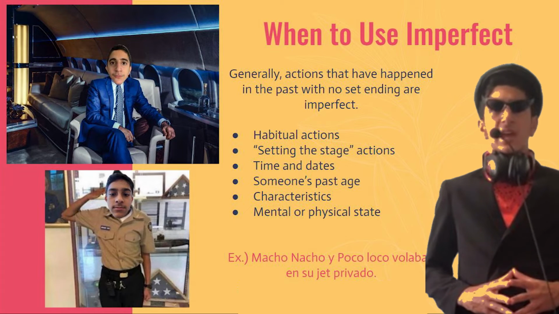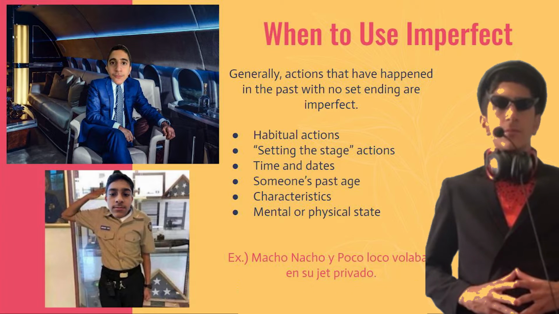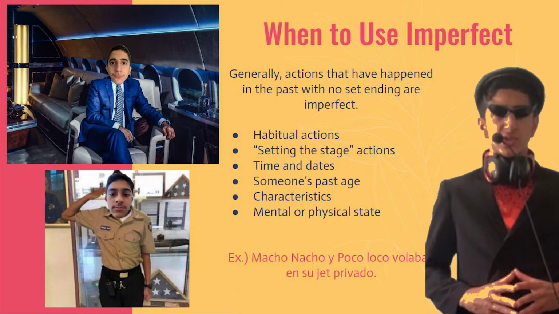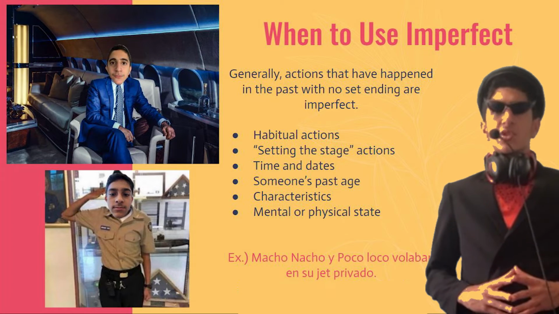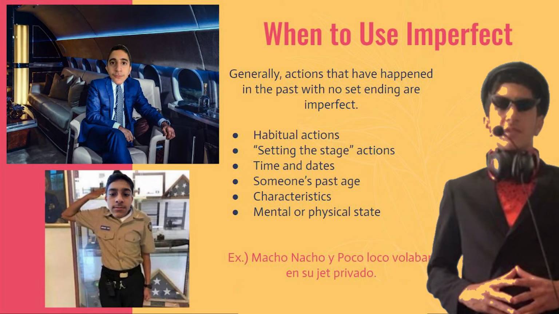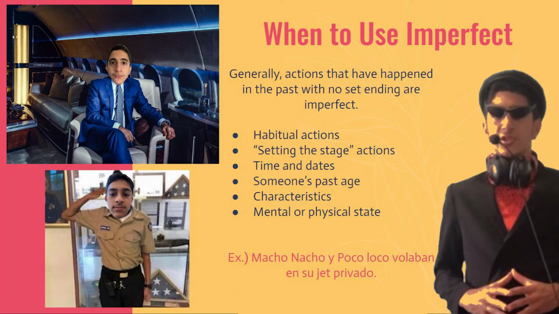Generally, actions that have happened in the past with no set ending are in the imperfect. These are habitual actions, setting the stage actions, time and dates, someone's past age, characteristics, and mental or physical states. Take some time to write this definition down.